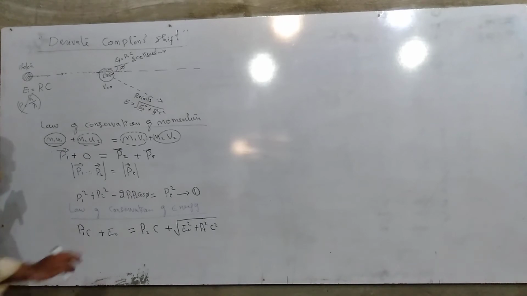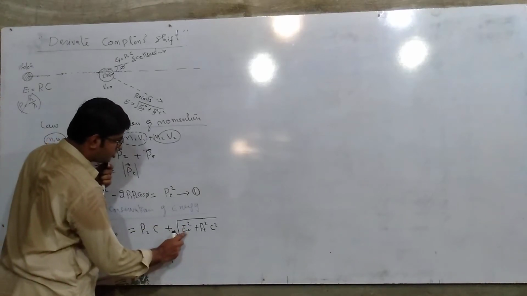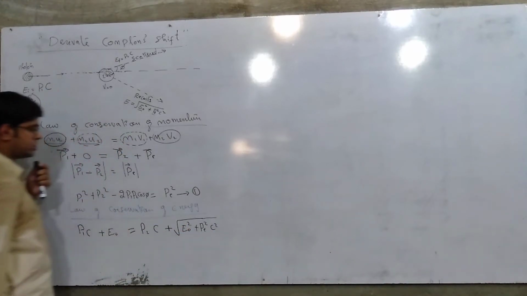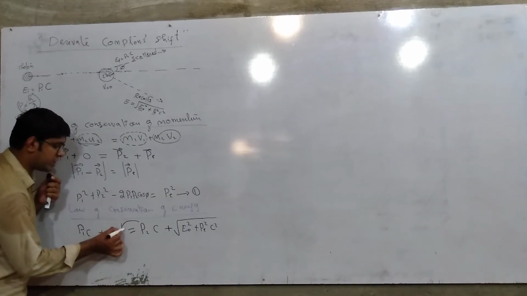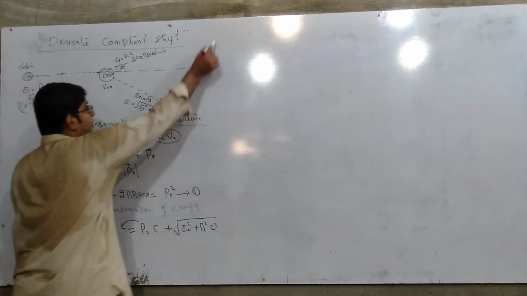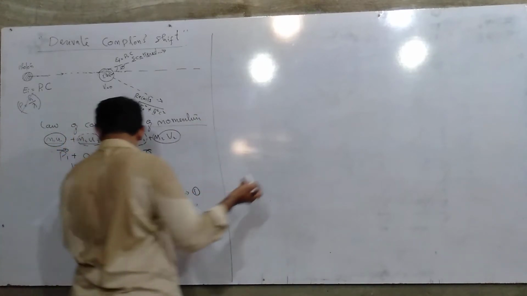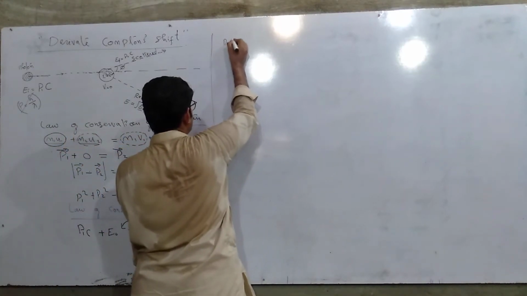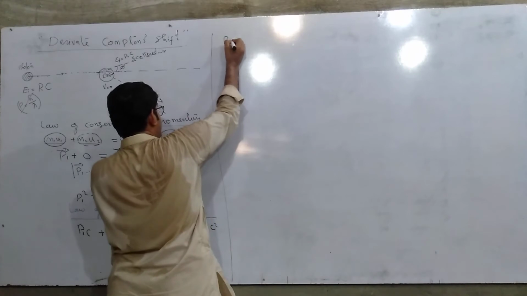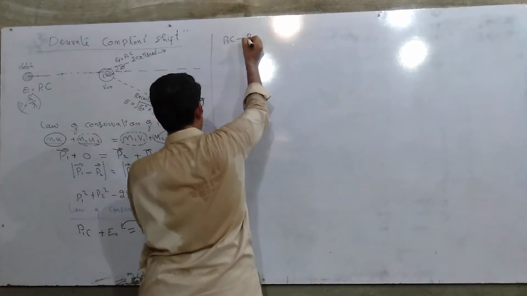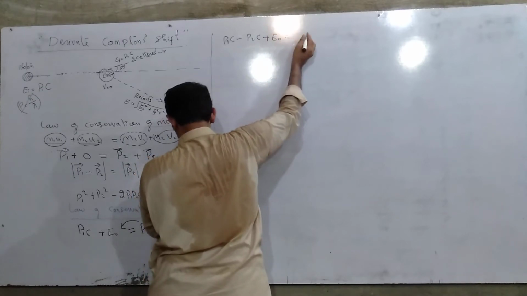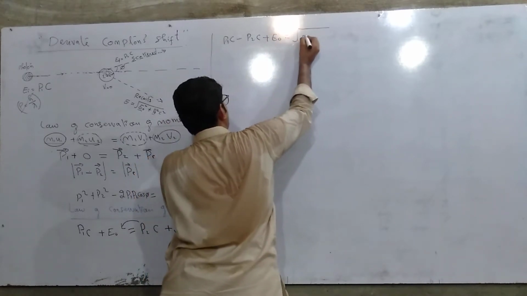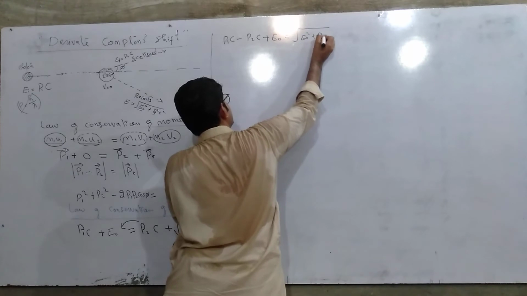So here we can shift this term to this side, and we obtain another expression: P1C minus P2C plus E naught is equal to the square root of E naught square plus Pe square C square.